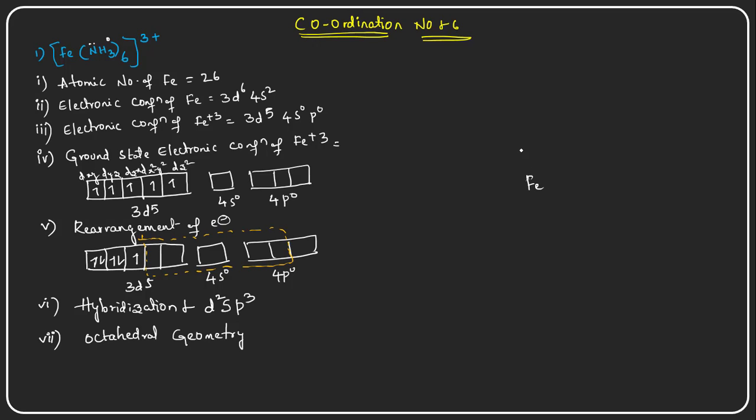Iron is the central metal cation, and octahedral geometry means, let us say this is the y axis, there are two ligands approaching the central metal cation, through the x-axis there are two ligands approaching the central metal cation, and on the z-axis also two ammonia molecules are approaching the central metal cation, right? So these are the NH3 molecules.